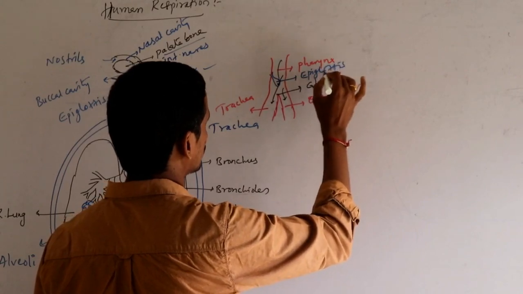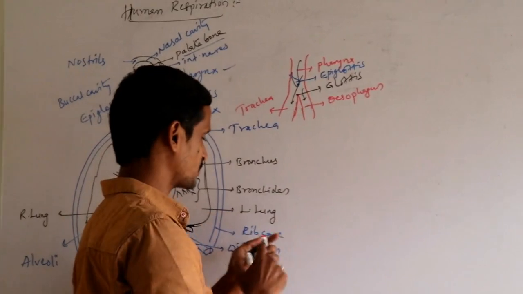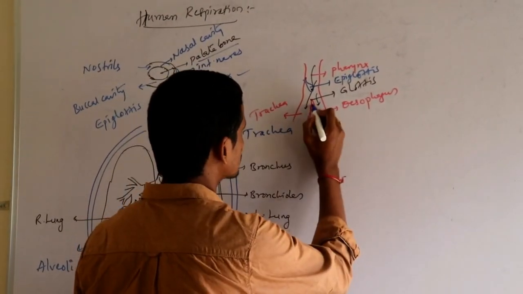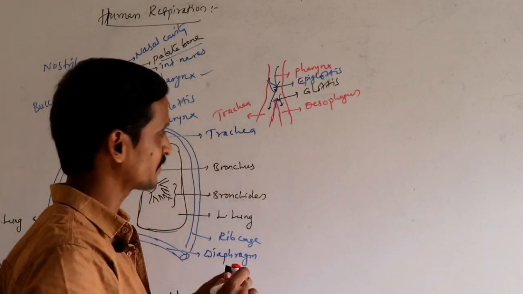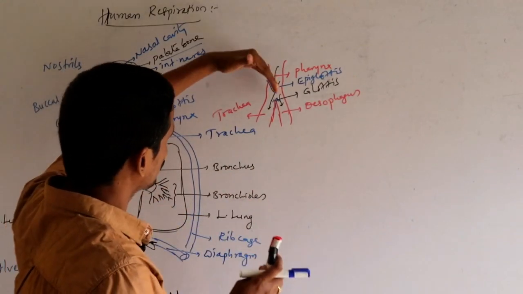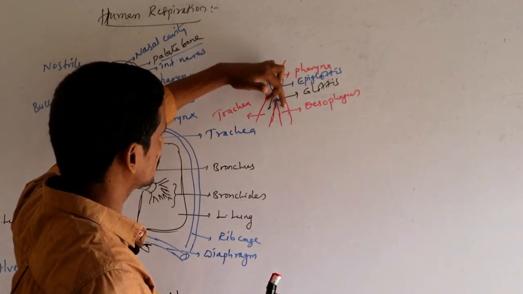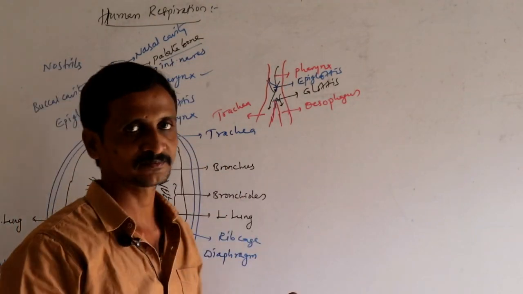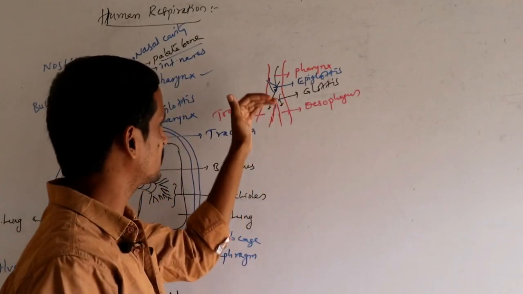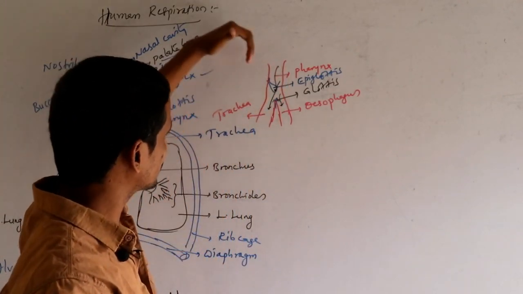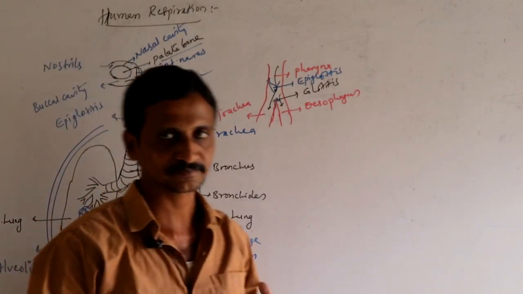Whenever you are swallowing something, the glottis part is raised to a certain extent and the epiglottis closes the way, so that whatever you swallowed enters the esophagus. Whenever you are inhaling, the epiglottis opens the way so that air enters the trachea.